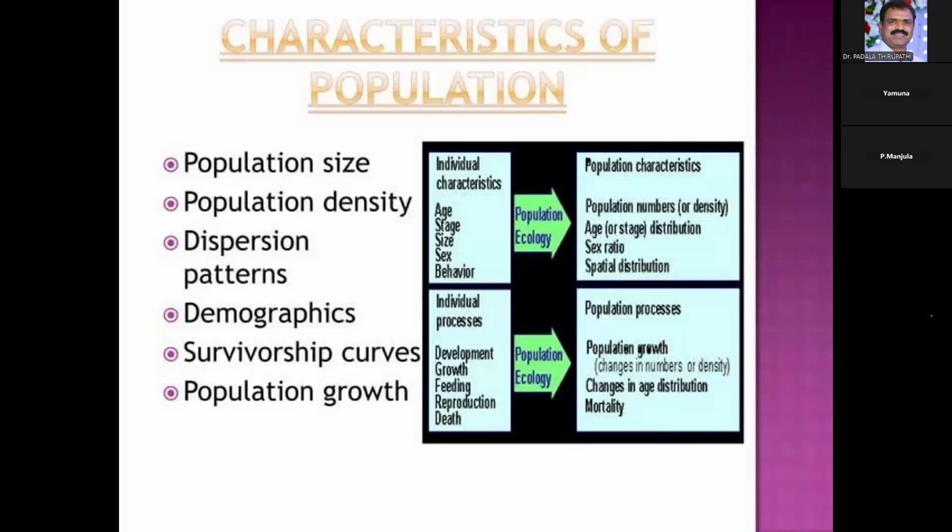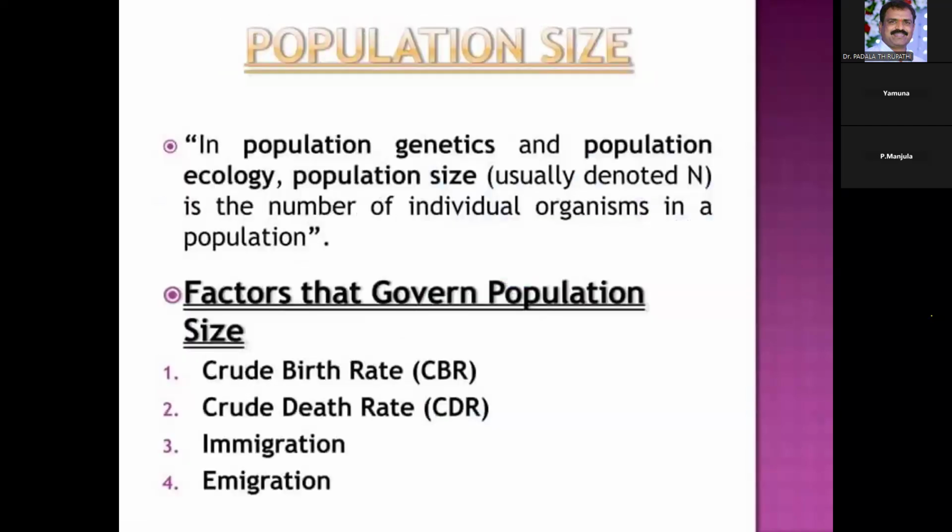The first characteristic is the population size. In population genetics and also in population ecology, the population size is denoted by capital N, and it is the number of individual organisms in a population.